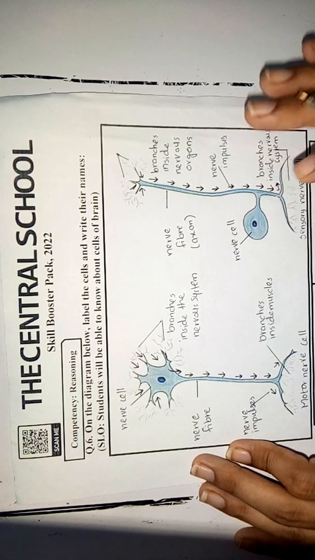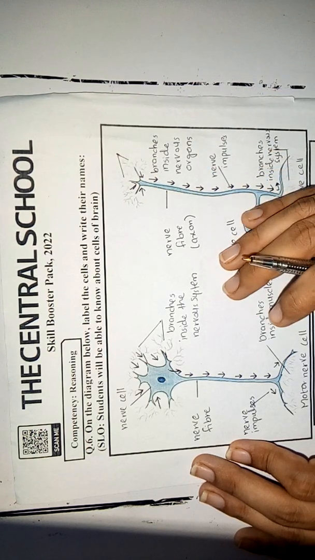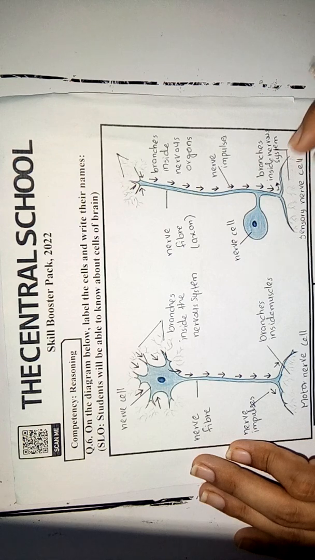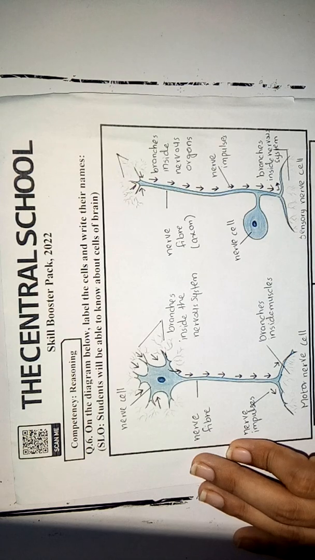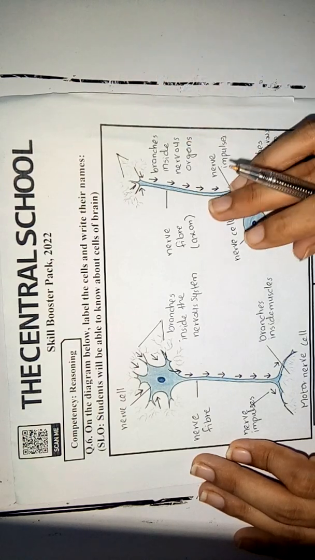Now students, we have to focus upon the function that makes a sensory nerve cell different from the motor nerve cell. Students, a sensory nerve cell is a type of nerve cell which is activated by sensory input from the environment. So students, the process will start from here.